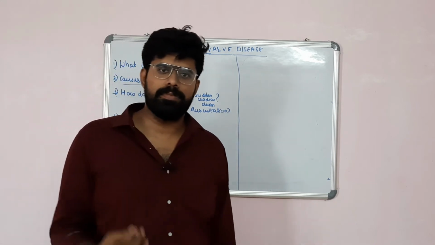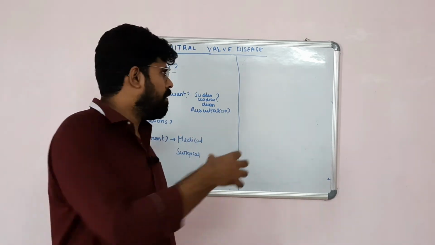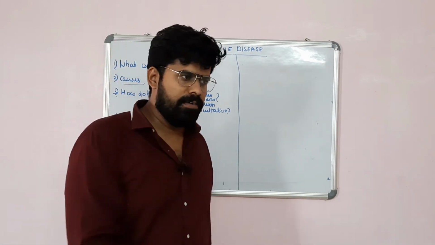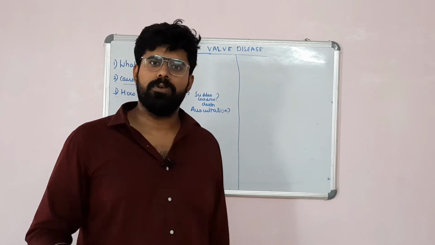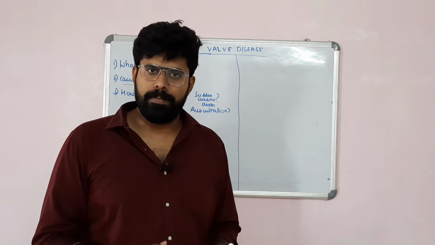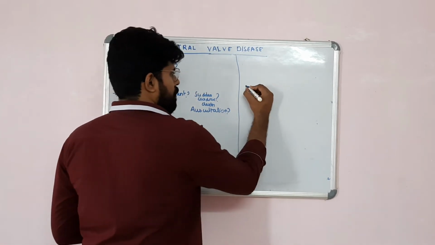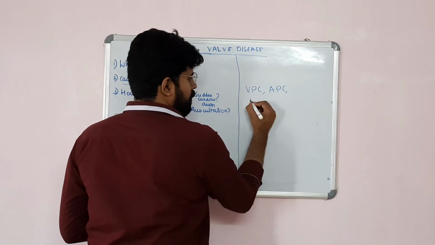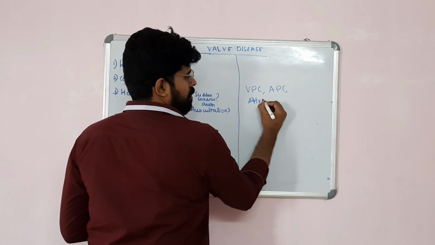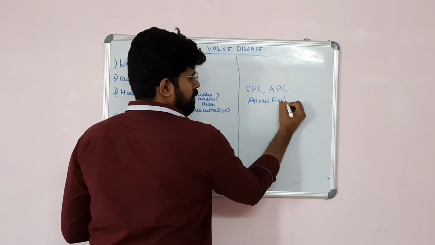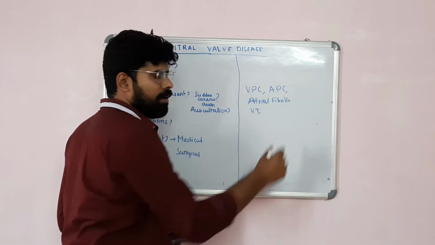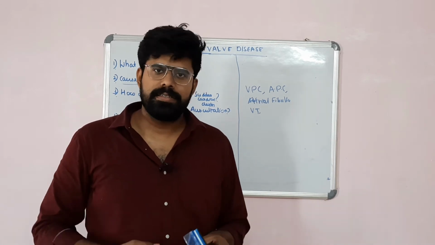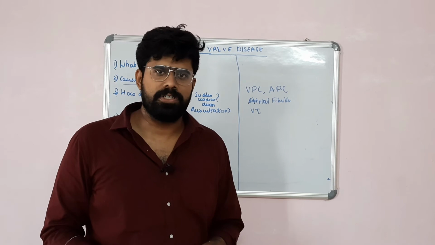Sometimes they can have symptoms because of arrhythmias. As we mentioned earlier, papillary muscle dysfunction can produce regional ventricular dysfunction, which can produce ventricular arrhythmias in the form of ventricular premature complexes. Or atrial premature complexes, or any supraventricular arrhythmias like atrial fibrillation, or ventricular arrhythmias in the form of VT. Any of these things are possible. They can present with palpitation, dizziness, syncope, pre-syncope. Any manifestation of this is possible.